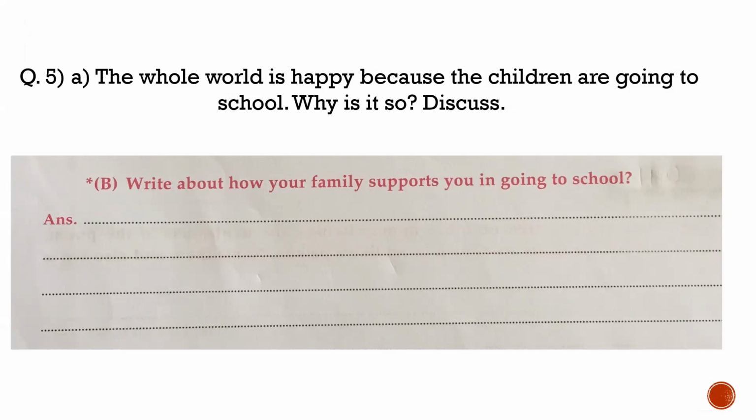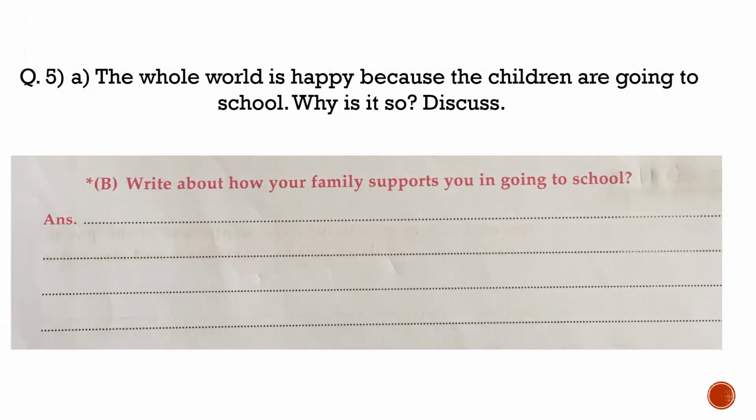Next one, write about how your family supports you in going to school. Now, when you are going to school, what are your family members doing for you? They take admission for you in the school. They purchase uniform. They pay your fees. They purchase school bag, raincoat, water bottle, compass, books, everything they provide you. Why?